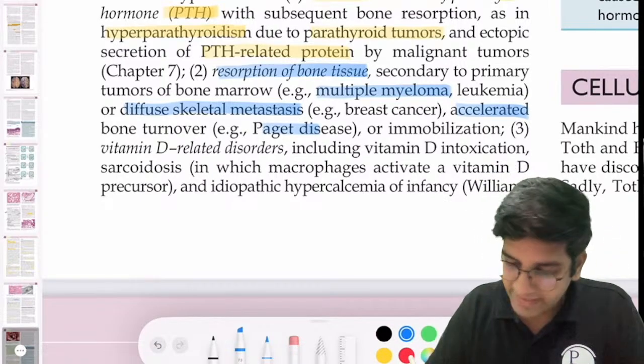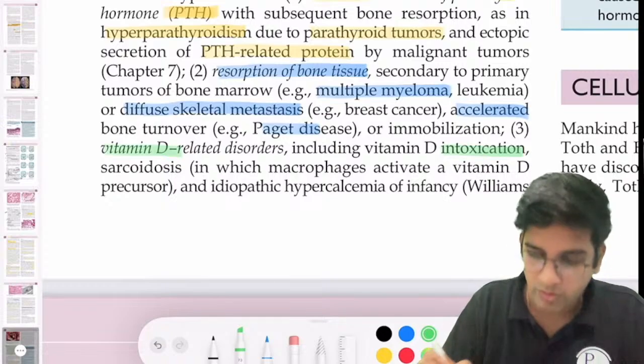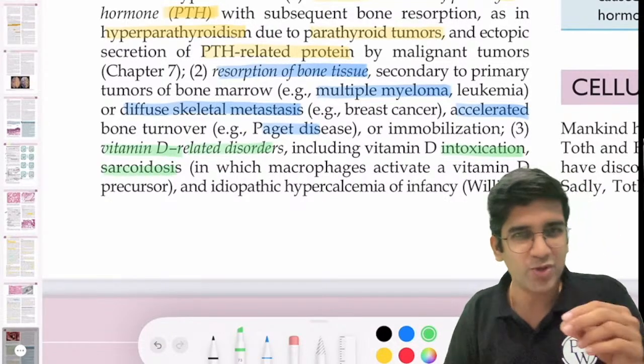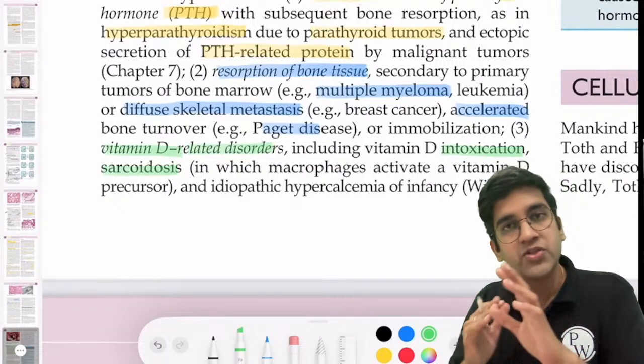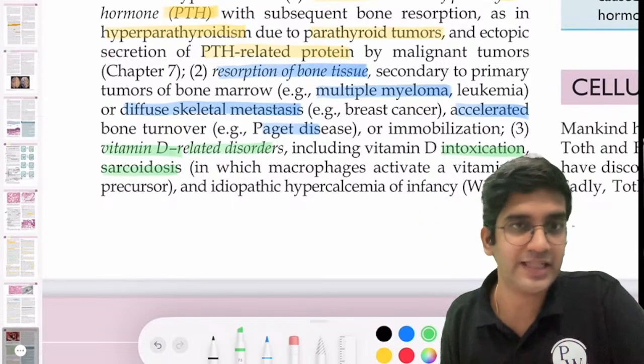So when you have a vitamin D intoxication, right? That's the thing. Intoxication of vitamin D, excess vitamin D, can happen in sarcoidosis, where also I'm going to have more vitamin D, that's all. So if it's excess calcium, hypercalcemia is a possibility, right? That's the third point here.